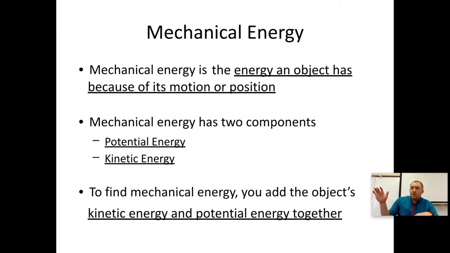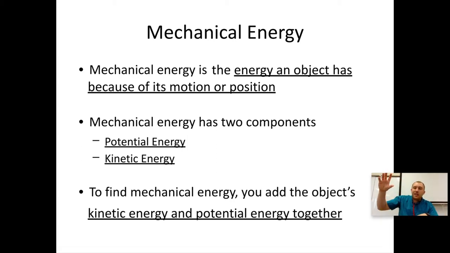So the car at the top of the hill that's already in motion has the potential to go faster without any chemical energy from the engine, just because it's rolling down. Maybe a bicycle, better idea, or a rock, something that's not propelling itself. Coming up with examples on the fly. Already in motion, but it has the potential to become more. You add them together and you get its energy.